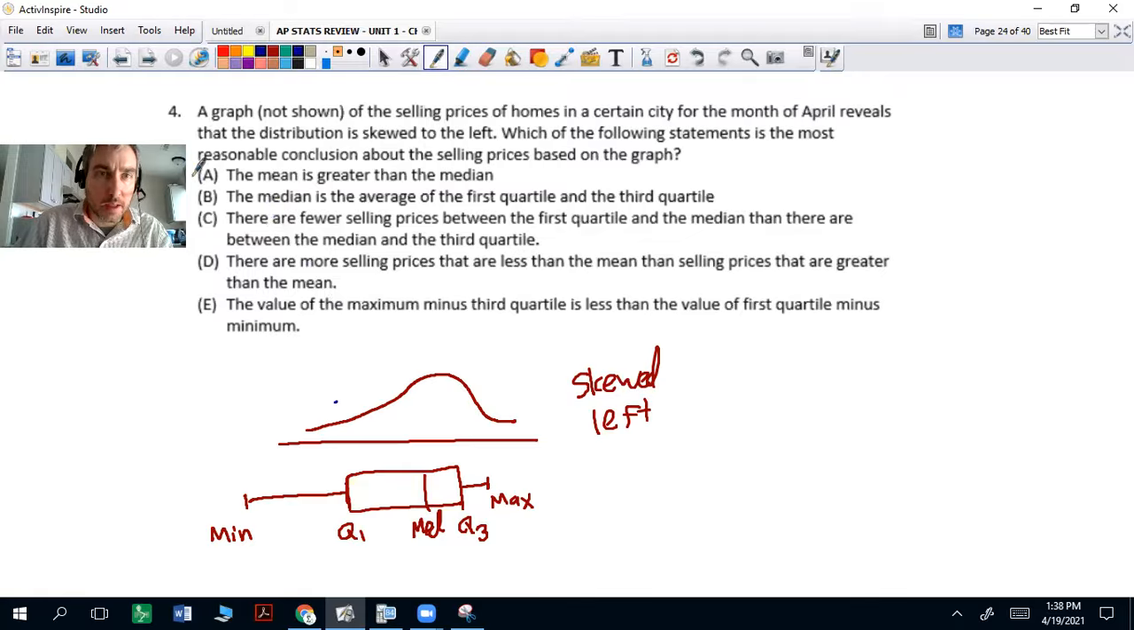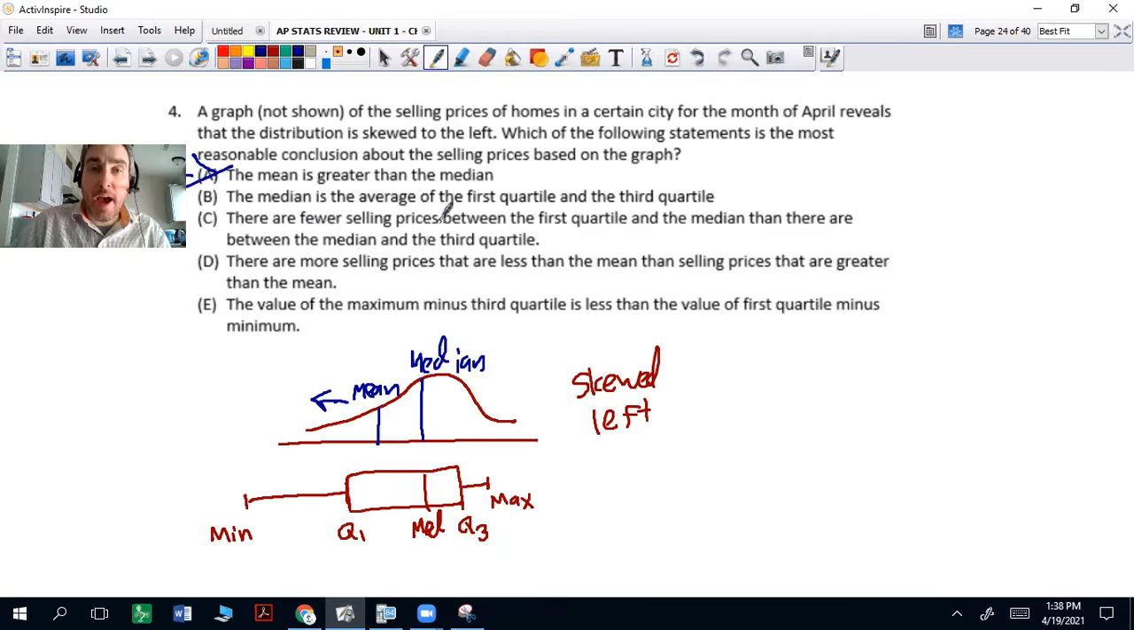So let's look at letter A. The mean is greater than the median. In skewed distributions, the mean is always going to be pulled toward the skewness. So the mean might be here, whereas the median might be there. So in this case, the mean is less than the median. That's not going to be true.